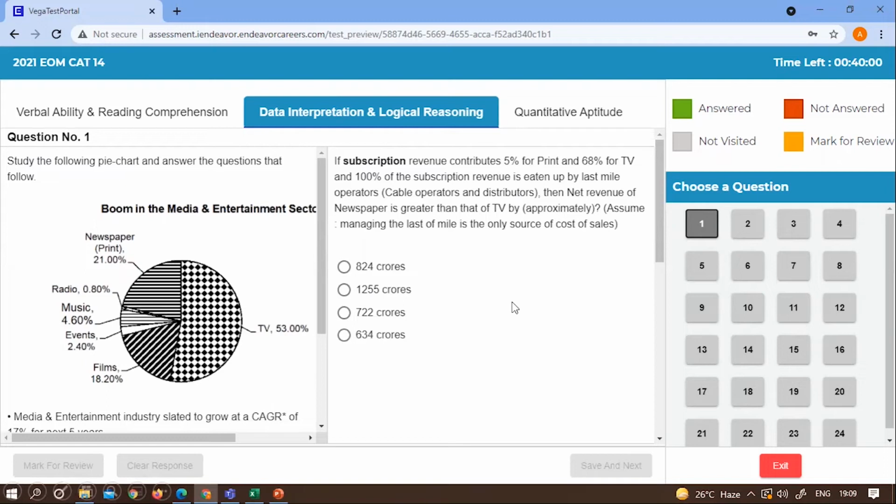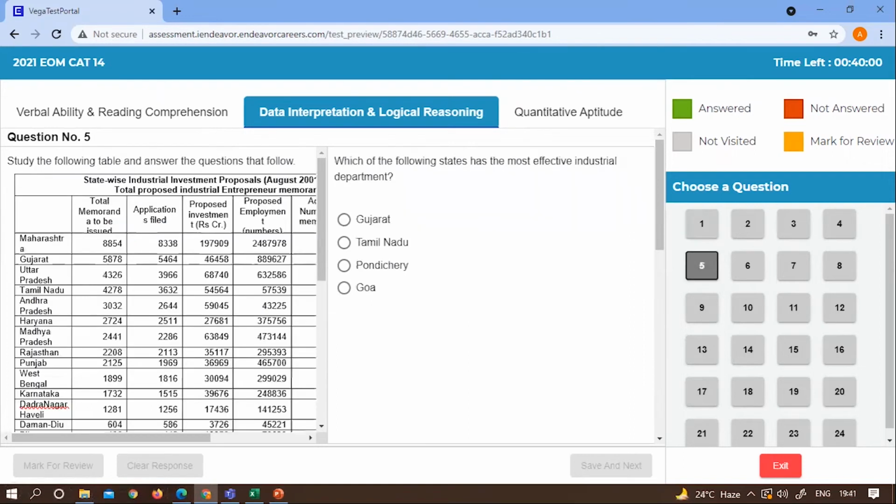But again, this is not that type of question. Sometimes observation was sufficient to give you some idea, and sometimes calculation was required as well. The second set, when you see it properly, question number 5 has no need to be solved; you could have concluded it by observation. Question 6, again observation based, but since you have to check all the states, it is time taking, so even if you leave it, it is fine.